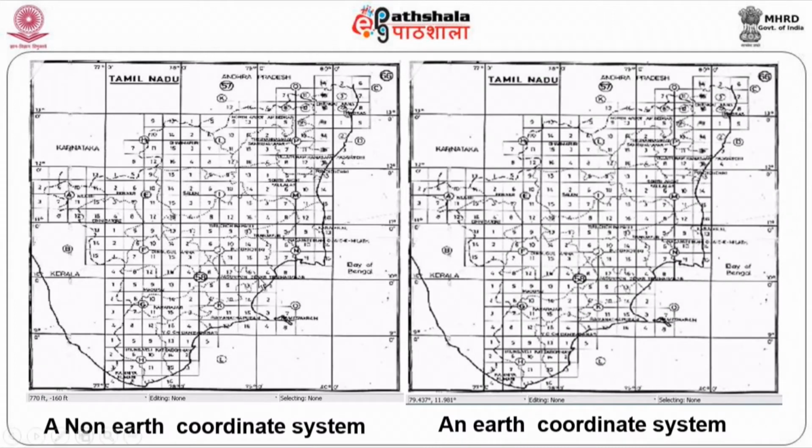Now, this is how you can just try to make a comparison. A non-earth coordinate system and an earth coordinate system, both are same. Now, any kind of changes, any kind of modification, now as it is, you just find it is a replica of what I had in my hand. I had scanned that and I brought this one. Now, I have converted that to earth coordinate system, but still this particular image, it's still an image. It cannot be edited, it cannot be measured, and nothing can be done. Of course, you can make measurements physically because it's an earth coordinate system, but you want to make the system to separate them, or you want to view different districts in a given state.